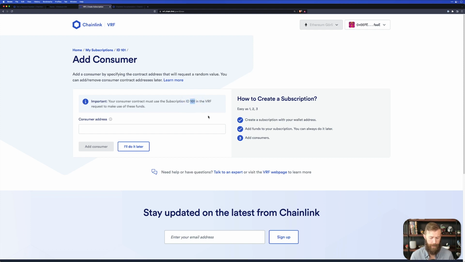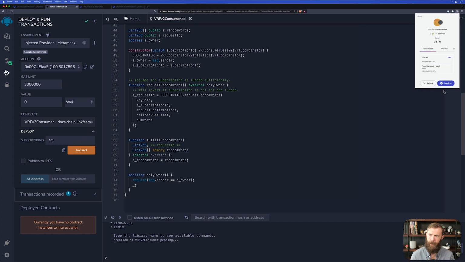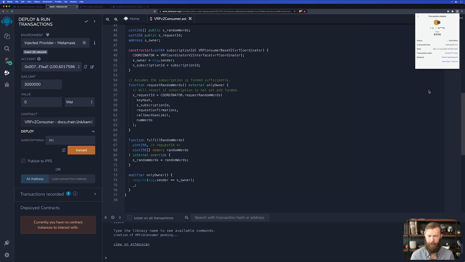But our subscription ID for this example is 101. Now, when you create a subscription, your ID will be different. We'll head back here, we'll give 101 to our deploy, and we'll go ahead and run this transaction. Confirm it, and we'll wait for that green check mark. That means that our contract has been deployed successfully.